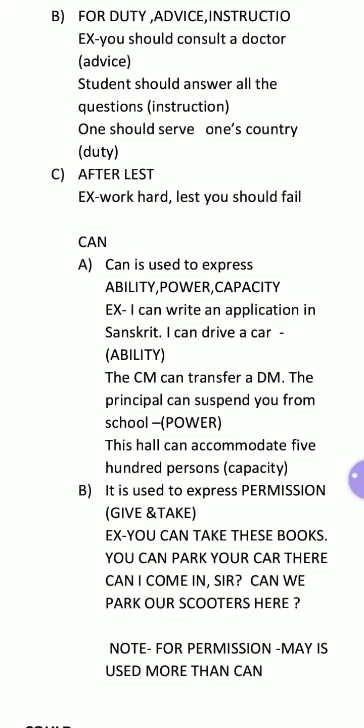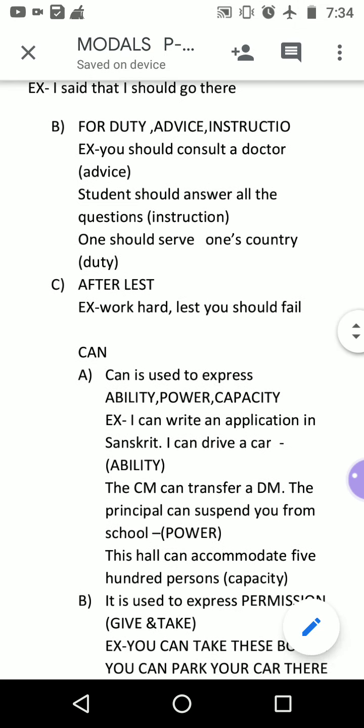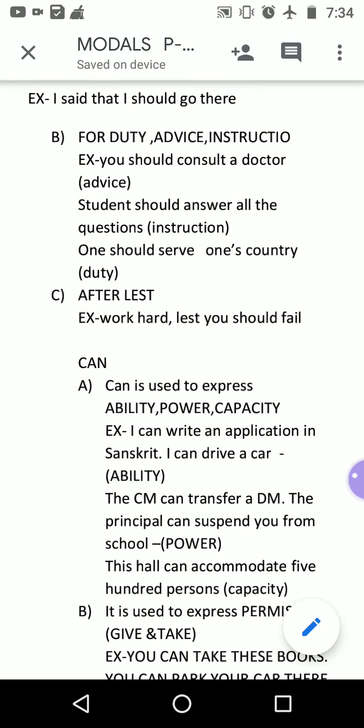Next one is obligation, duty. What is duty? One should serve one's country, so that is the duty. And obligation is also there. There is a use of should, obligation. You should respect your parents. It is an obligation. You should respect your elders. It is obligation.